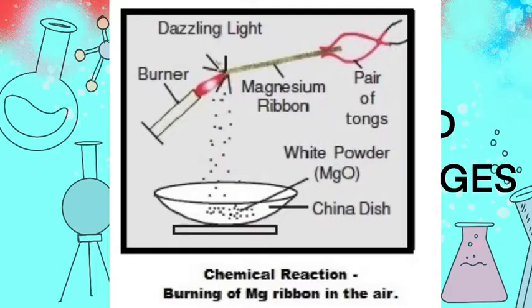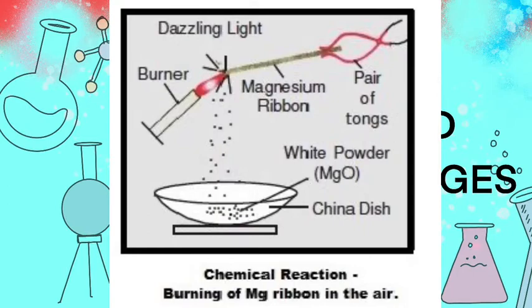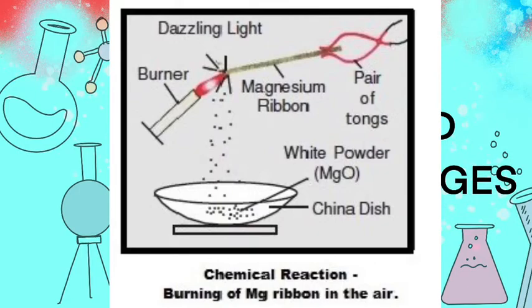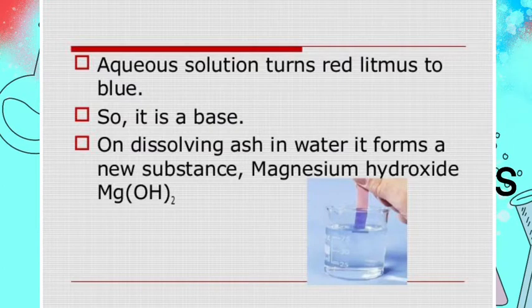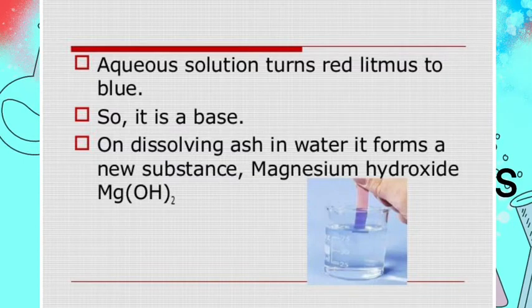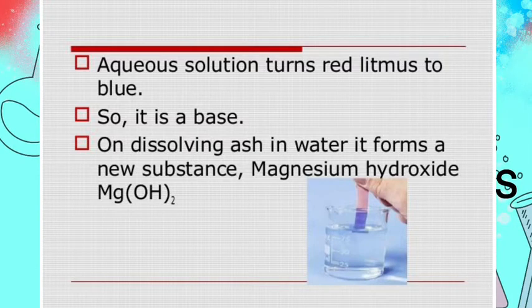As we can see, in this change a completely new substance is formed which looks completely different, and the properties are also different. The new substance, magnesium oxide, has different properties from magnesium. So this change is a chemical change. If we take this white powder that is produced and dissolve it in water, then a substance called magnesium hydroxide is formed, and it turns red litmus to blue. That means it is a base.